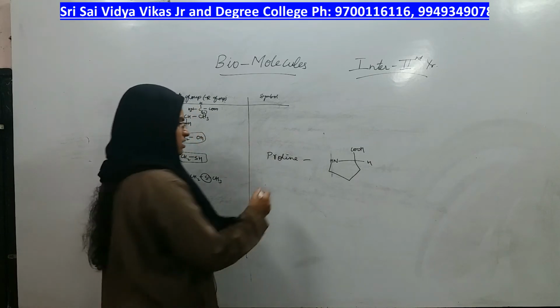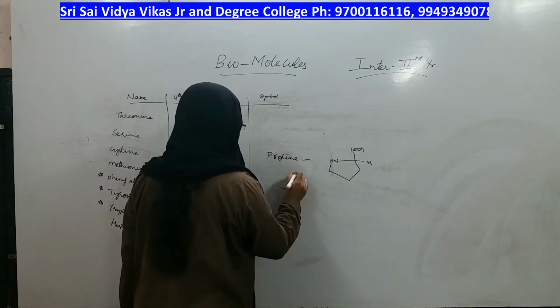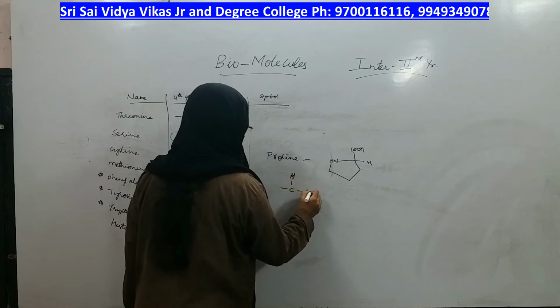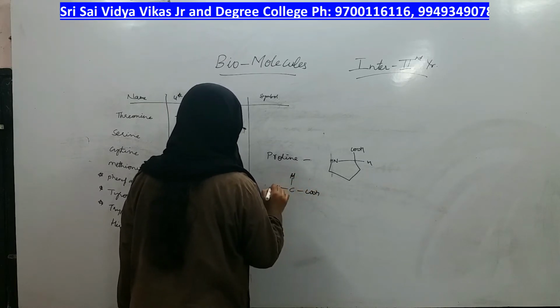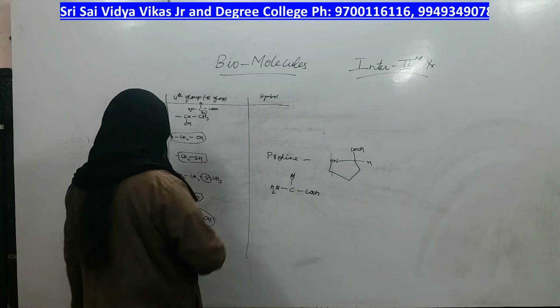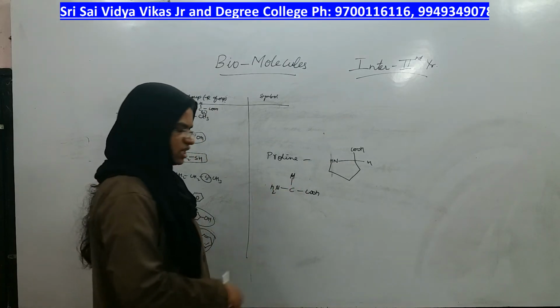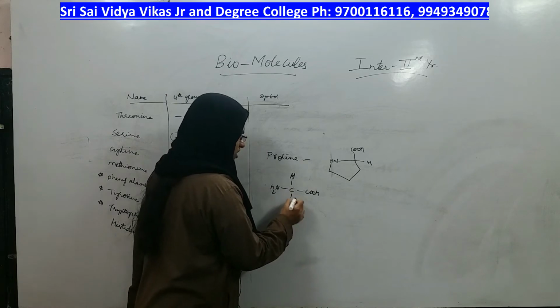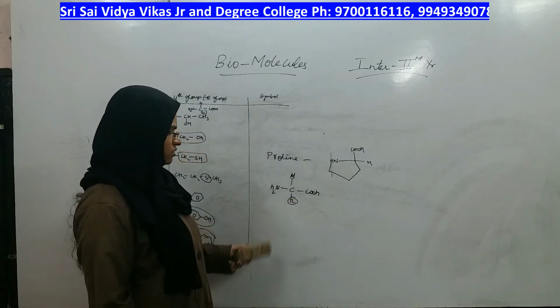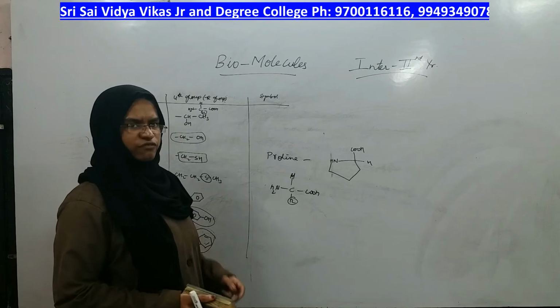Till the last amino acid, what we have seen is that three groups are common for all the amino acids and the fourth group changes, right? But proline is not of that type.